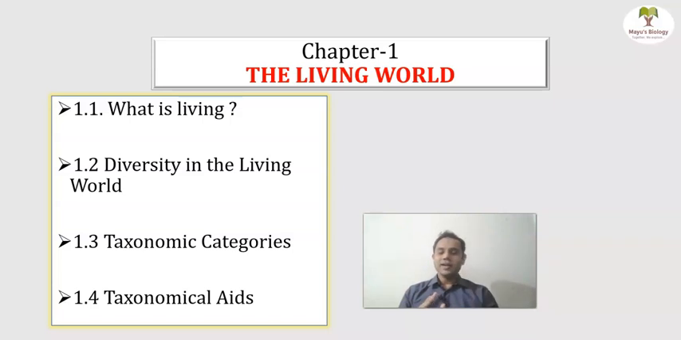Then there is one branch of botany or biology, the taxonomy, which deals with the collection, description, identification and nomenclature of particular organisms. Proper classification and identification are important in order to identify a particular organism. So what is taxonomy, and what is systematics, will be a very interesting part that we are going to study in the diversity in the living world.